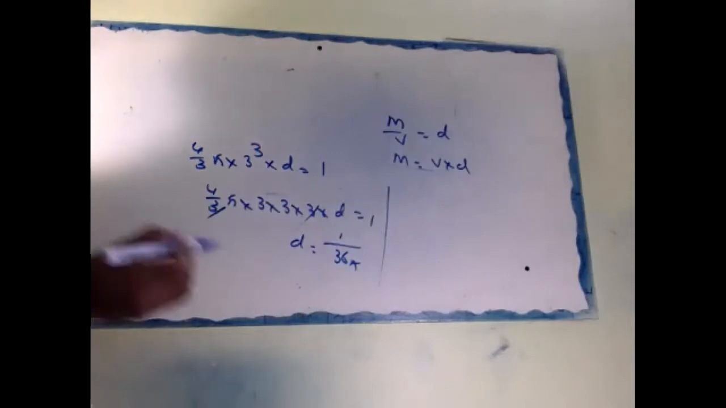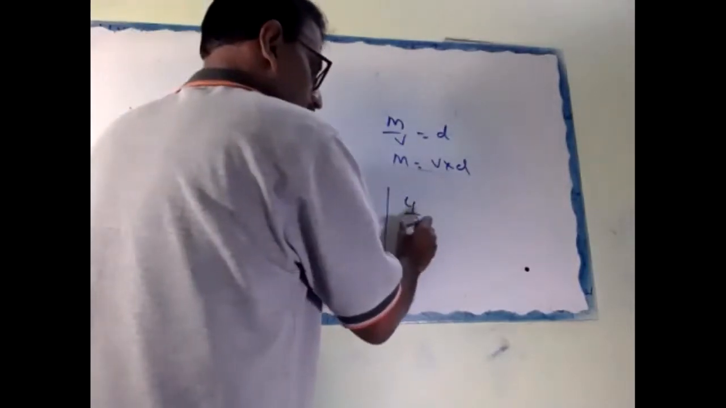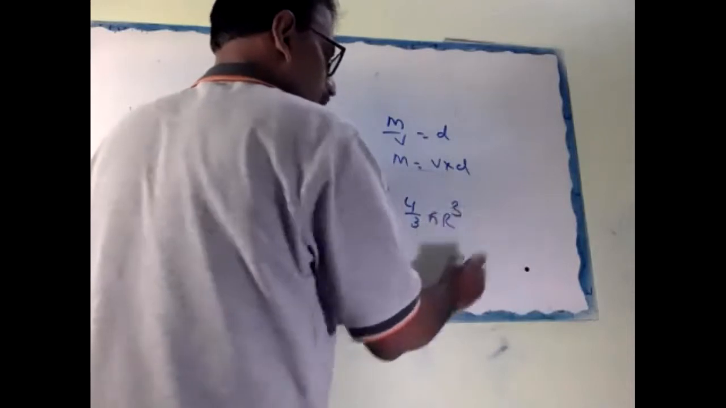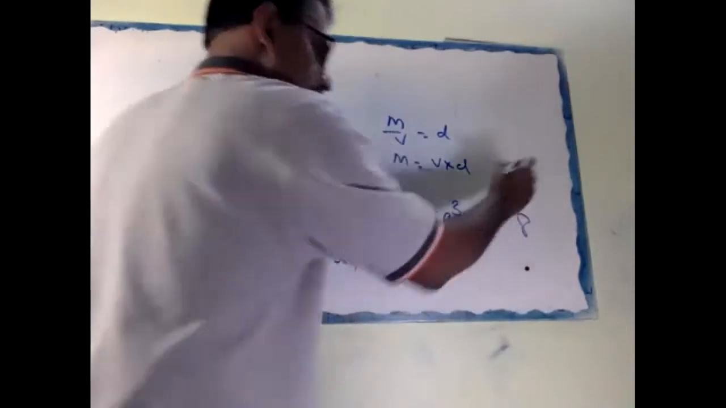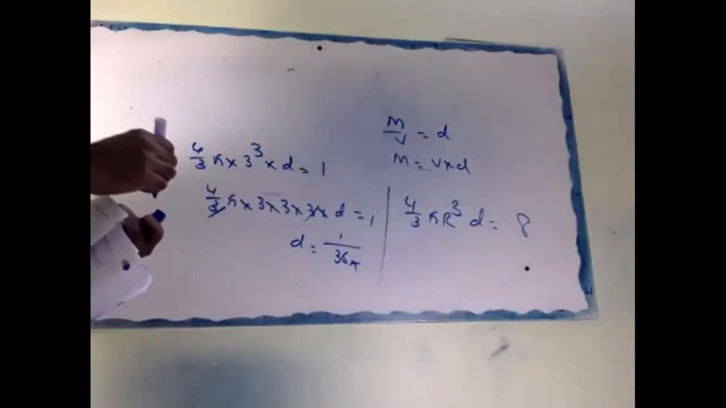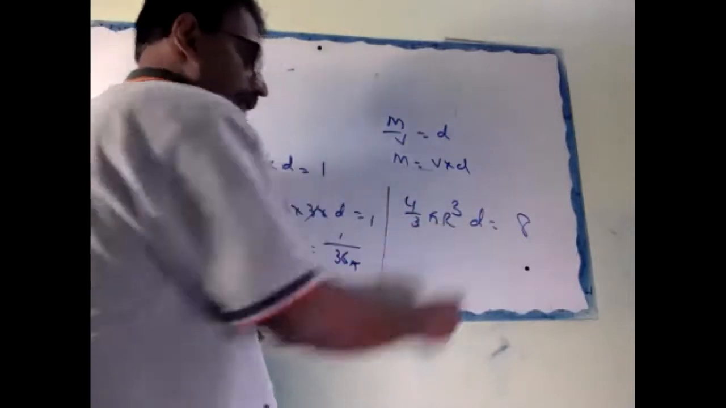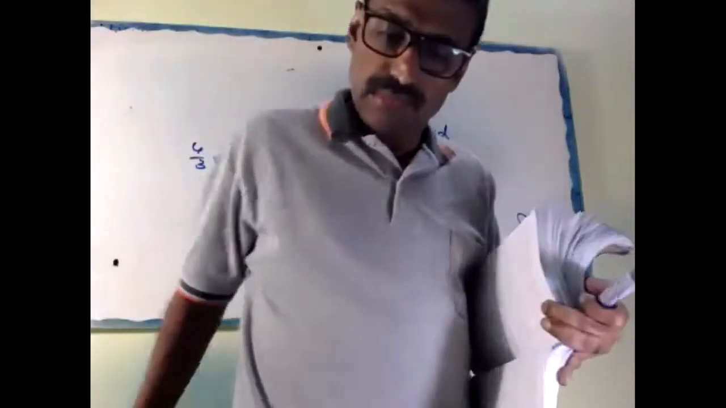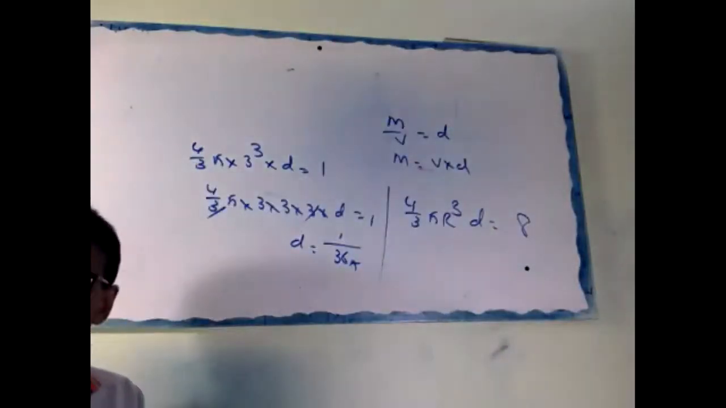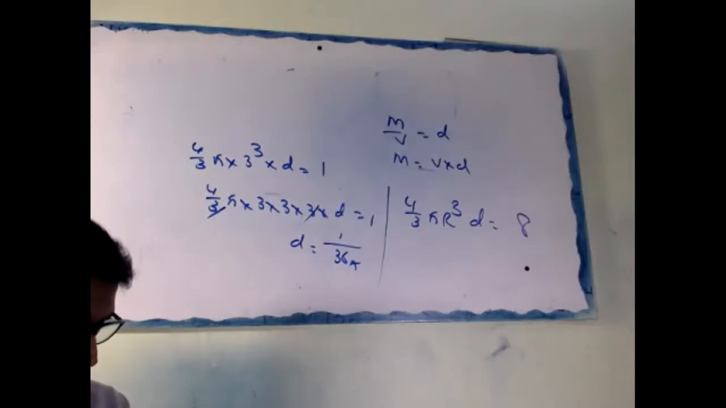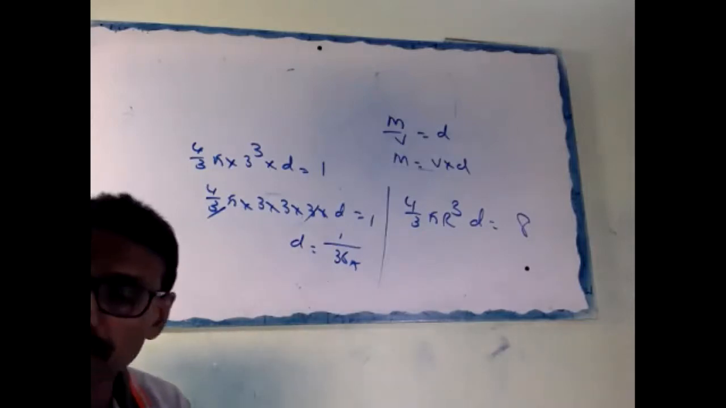Okay, now the bigger one, 4/3 pi into R cube, D equal to 8. Why 8? The bigger one's weight is 8. You substitute 8 here, you get the answer. Okay. Clear now? Yes, diameter is 12.